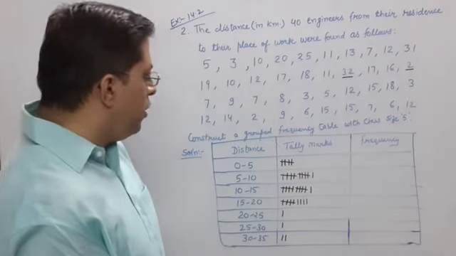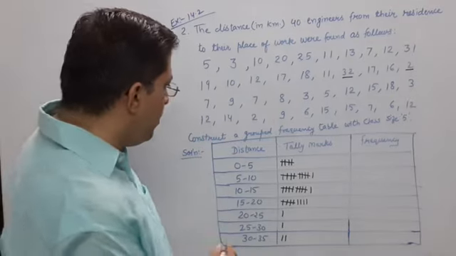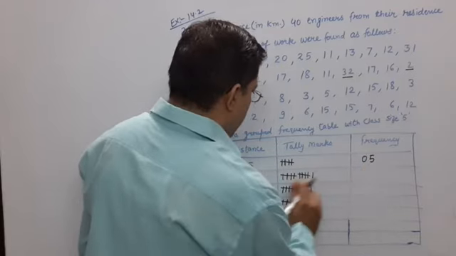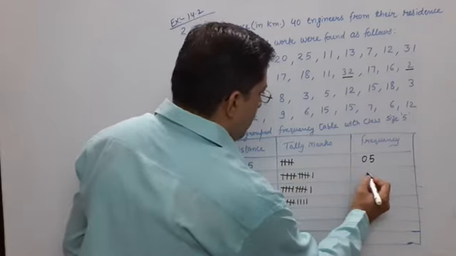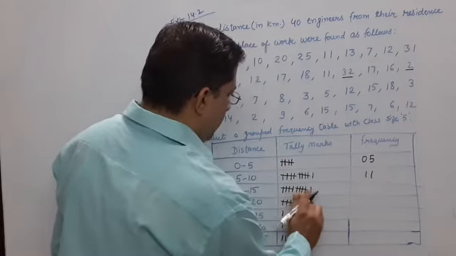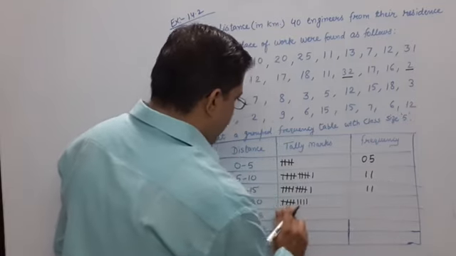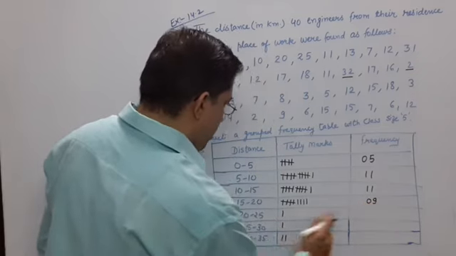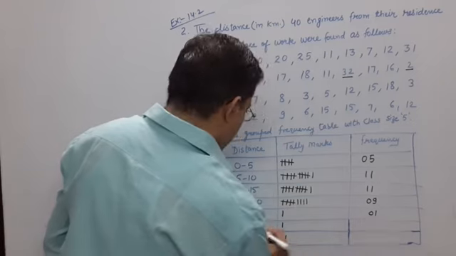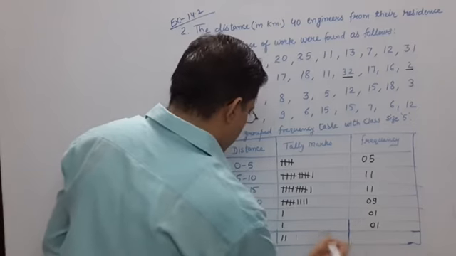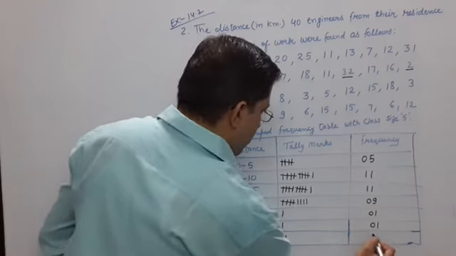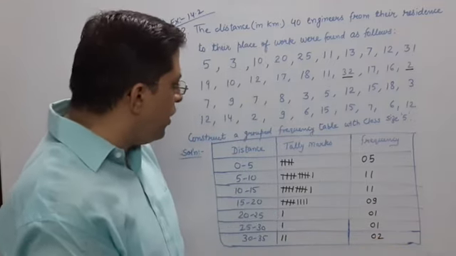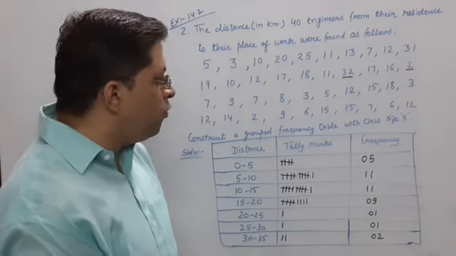Now frequency, how can we get it? See here. This is 5. 5 plus 5, 10 and 1, 11. 5 plus 5, 10 and 1, 11. Then 5 and 4, 9. And 30 to 35. And what type of information are you getting from this tabular form?